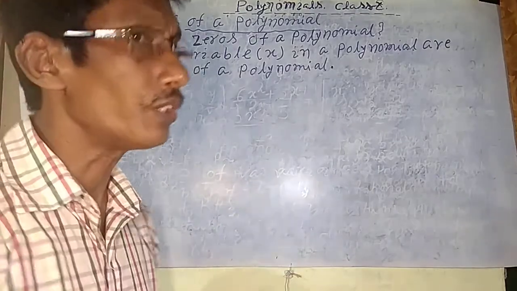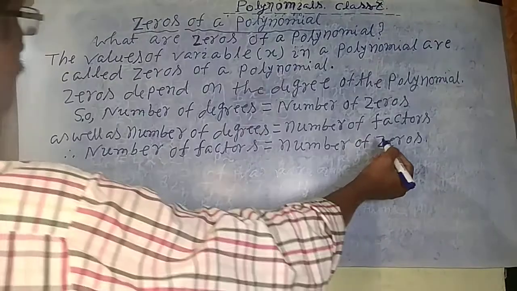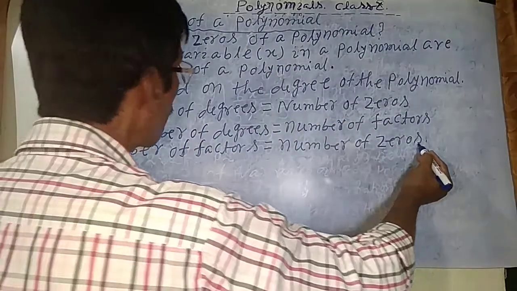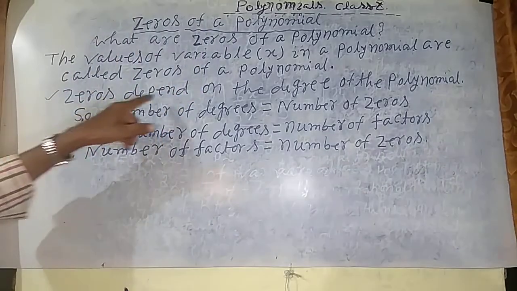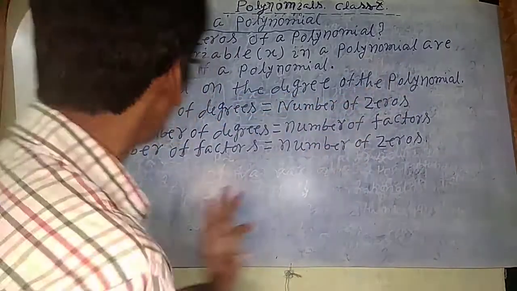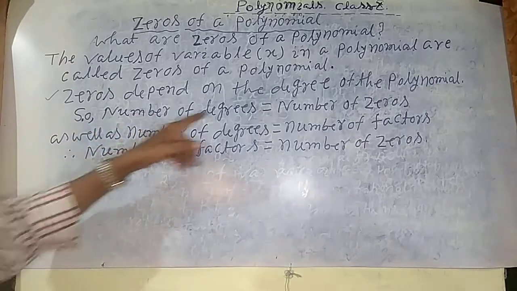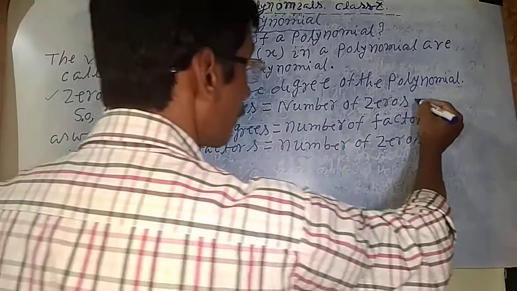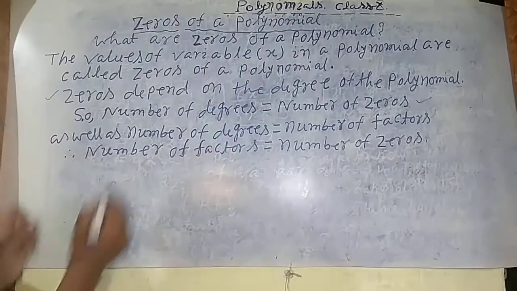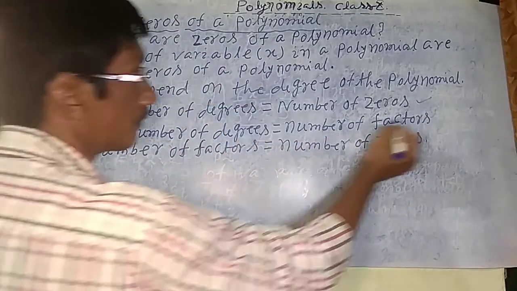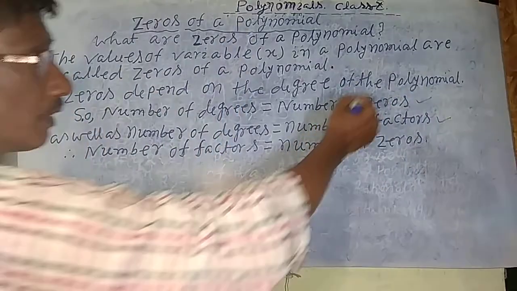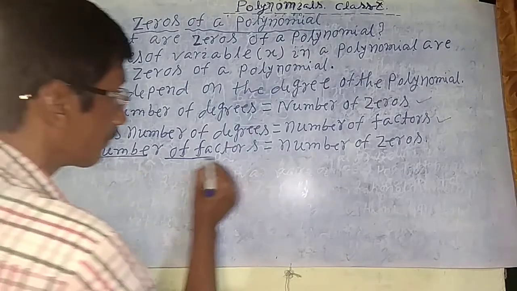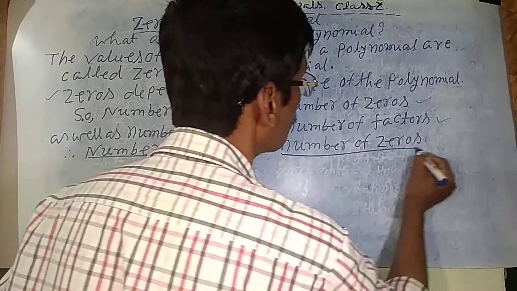So zeros depend on the degree of the polynomial. Okay student, the number of degrees is equal to the number of zeros. Okay, this is the most important line. As well, the number of degrees is equal to the number of factors of the polynomial, and therefore the number of factors is equal to the number of zeros.